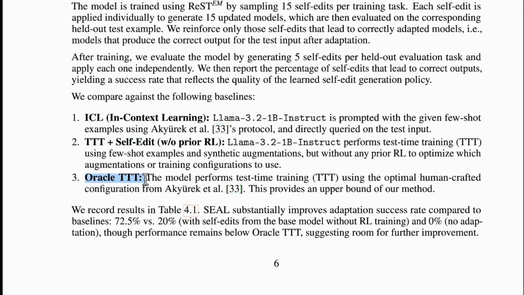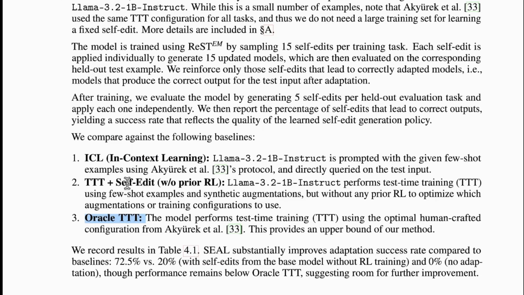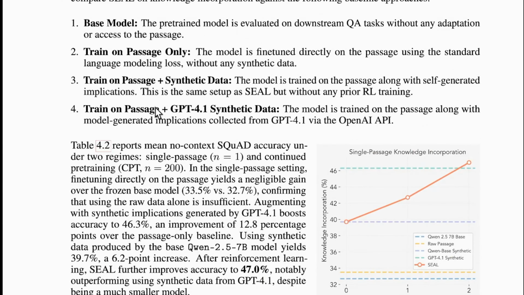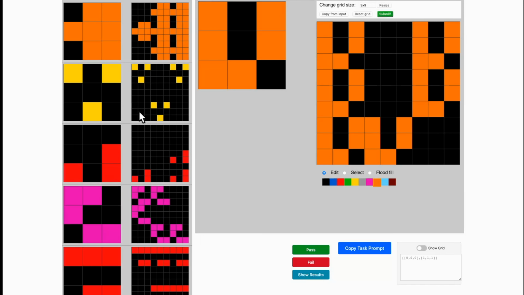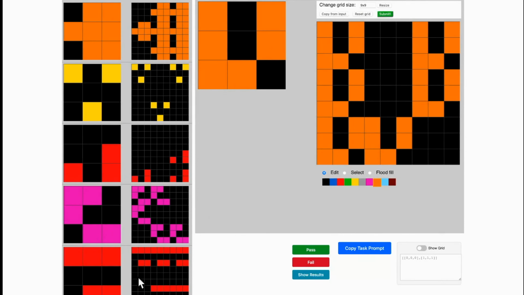And the third one is Oracle test time training. So this is the optimal condition based on human crafted configuration. You can consider this as ideal conditions. What is the maximum limit the model could have done? So these are the three methods, and the fourth method is obviously the SEAL method. As it is mentioned, there is no kind of training and there is only self-edits. Just like how we talked in this. All these were trained on the passage, but the SEAL method was not trained on the passage, but it just had the notes. So similarly here as well, it will just have the notes. If I tell you in this example, it can be very analogous to saying that all these methods had access to this data, this training data or example data.